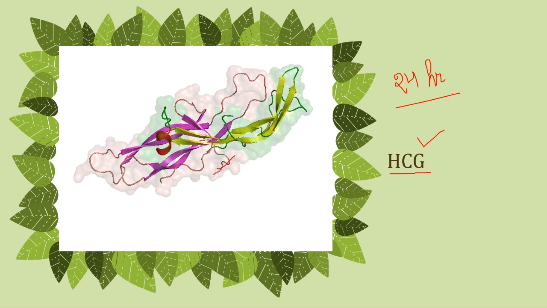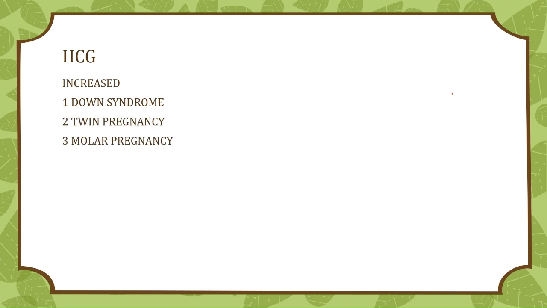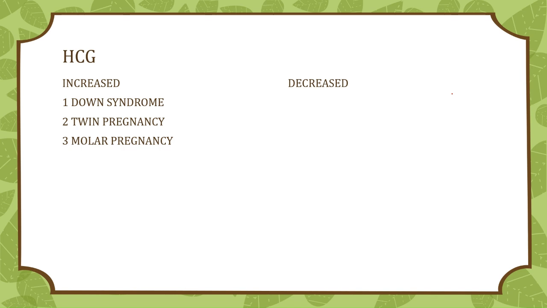And in maternal plasma, its level starts rising on the 8th day after ovulation, and peak level is seen around the 10th week. Okay, next, very important, it disappears from the urine after 2 days and from blood after 2 weeks of delivery. And HCG has luteinizing hormone-like action, that it stimulates progesterone production by corpus luteum. This is again very important.